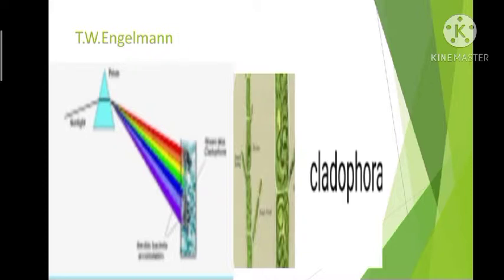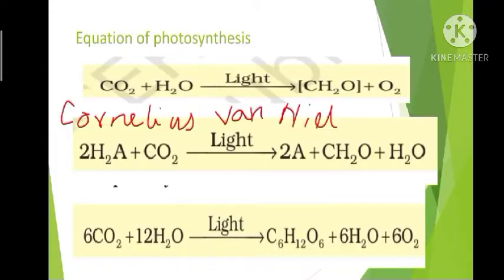In the middle of the 19th century, the key features of photosynthesis were known, and it was found that plants could use light energy to make carbohydrates from carbon dioxide and water. And the equation to represent photosynthesis was CO2 plus H2O gives CH2O plus O2. And here the CH2O represents the carbohydrate, that is nothing but glucose, which is a 6-carbon sugar.